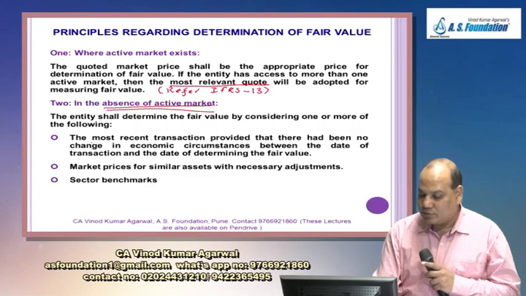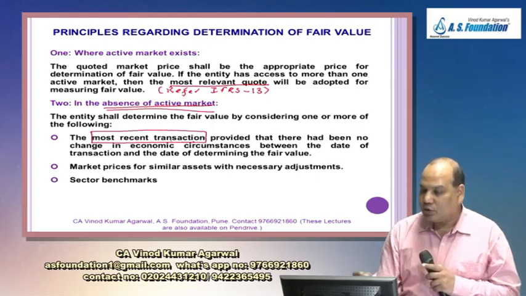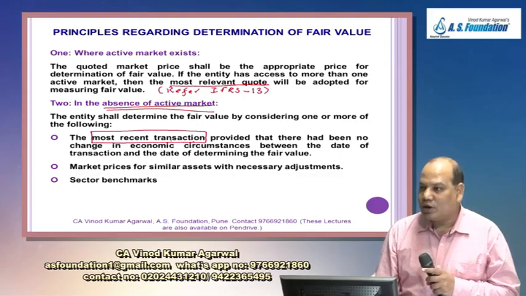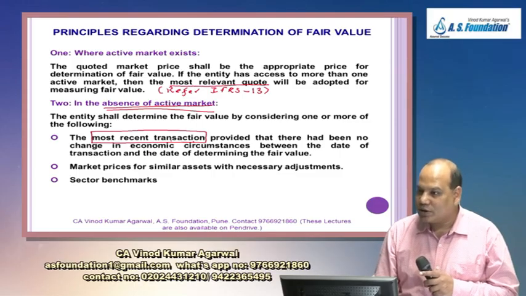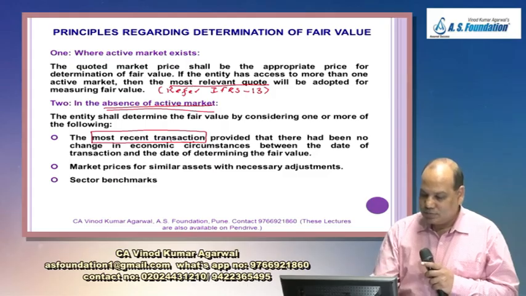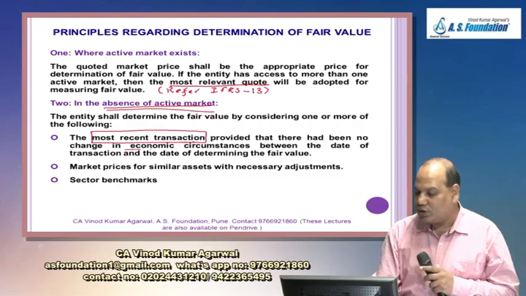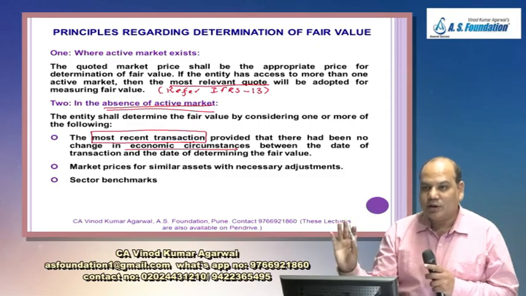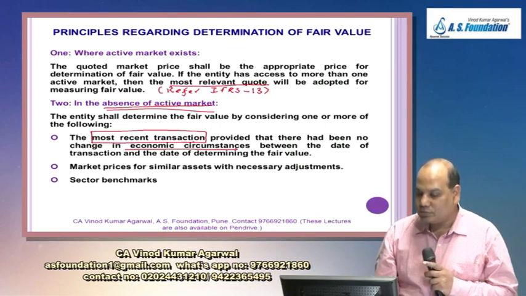Most recent transaction: see whether in the recent past any transaction of the same biological asset or agricultural produce has taken place. Yes, you can take that, subject to there being no major economic change between the date of transaction and the determination of fair value.